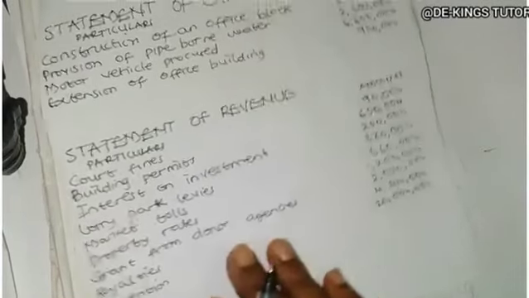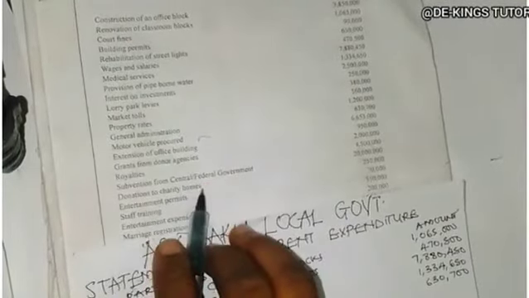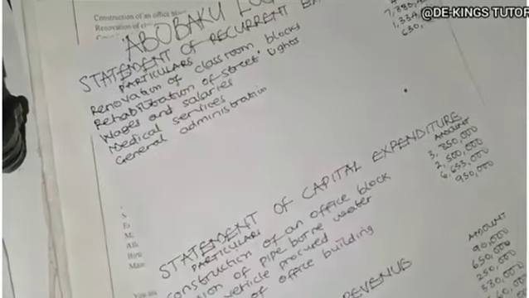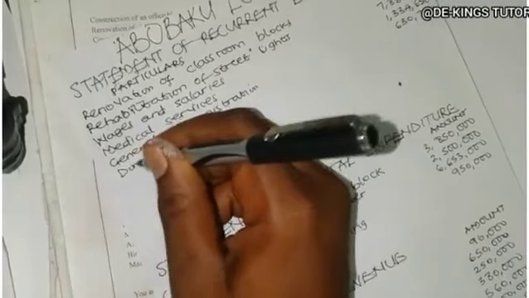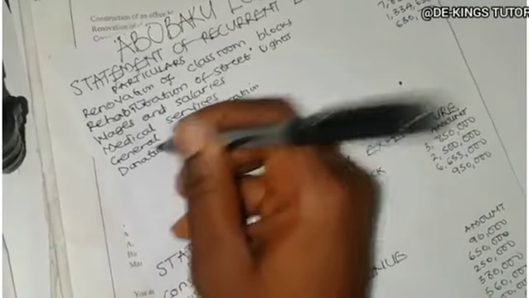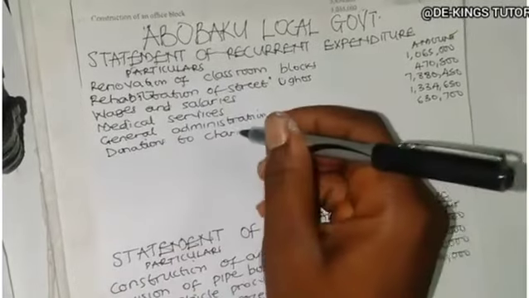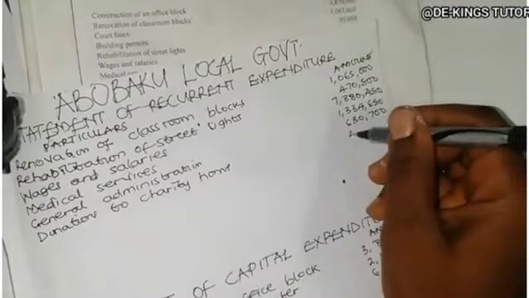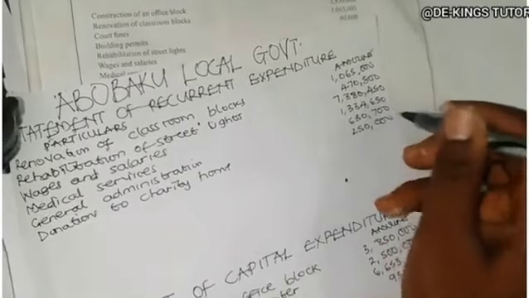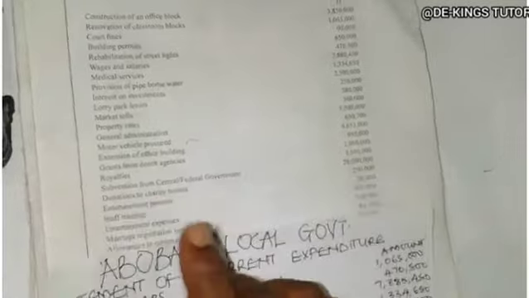Okay. Next one is donation to charity, 250,000. The donation might be done regularly. Donations to charity home, 250,000. Okay. So the next one, entertainment permit,